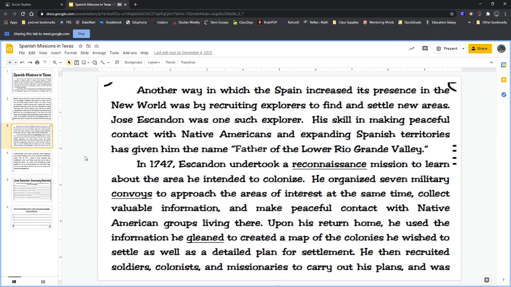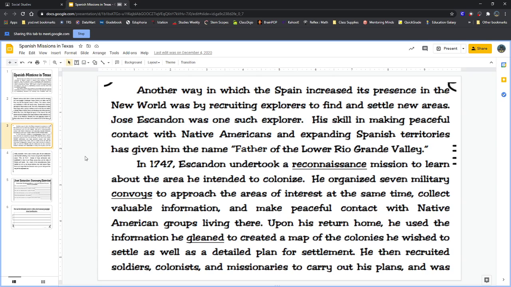So after he got the information, he made 7 groups of people and they all went at once. They all went to these places at the same time. Upon his return home, he used the information he gleaned, which means the information he learned, to create a map of the colonies he wished to settle, as well as a detailed plan for settlement. So when he came back, he thought about everything that had happened and he made a map so people knew where to go. And he even made up a plan with some steps and some instructions on how to make a settlement, like a city or a town.